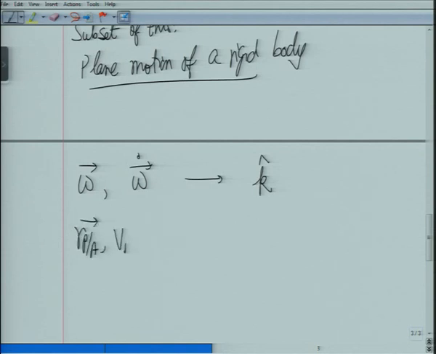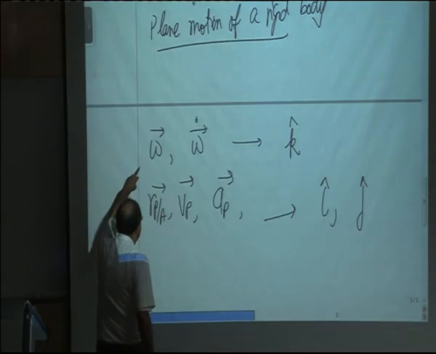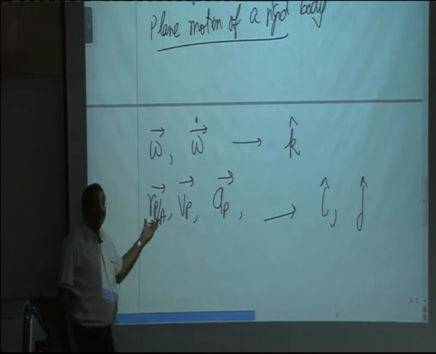R_PA, velocity, acceleration of point P, these quantities will have only i and j components. So wherever you get an omega dotted with R, that will be 0. Omega cross R obviously will not be 0, that in this case will be perpendicular to R.